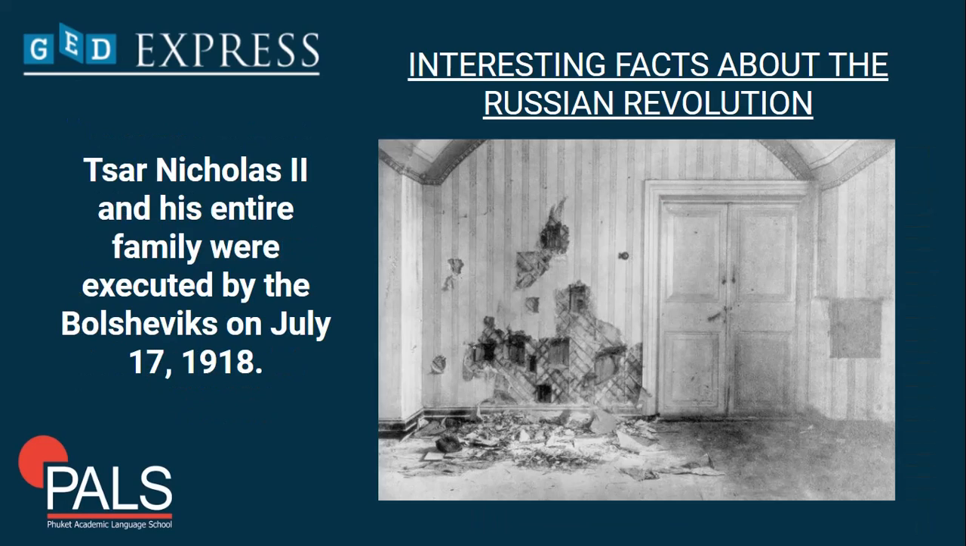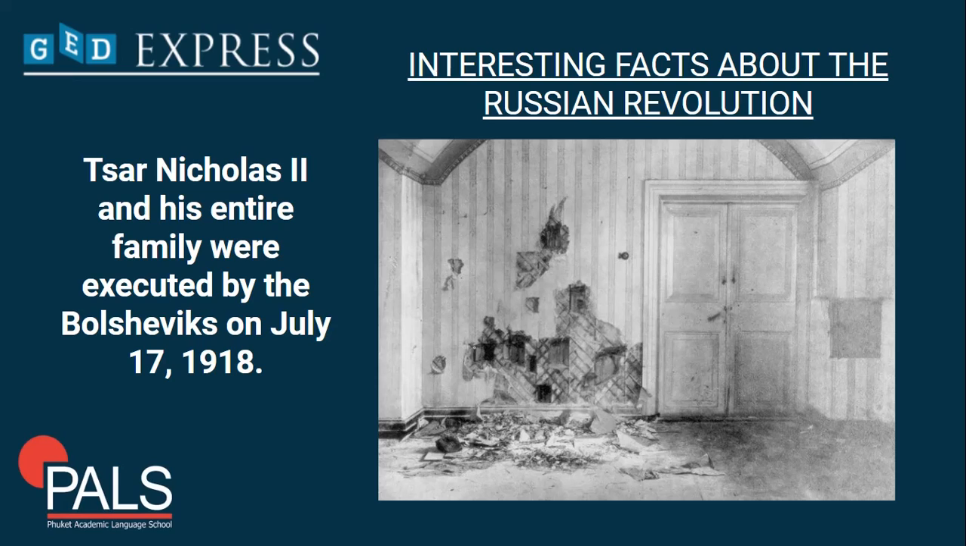And this is a sad ending for the family, the Romanovs. Tsar Nicholas and his entire family were executed by the Bolsheviks on July 17, 1918, in this room pictured here in this slide. If you're interested in the Romanovs, I think Netflix has released a new series, The Last Tsar. You can check it out if you're interested in the Russian Revolution and the Tsar.